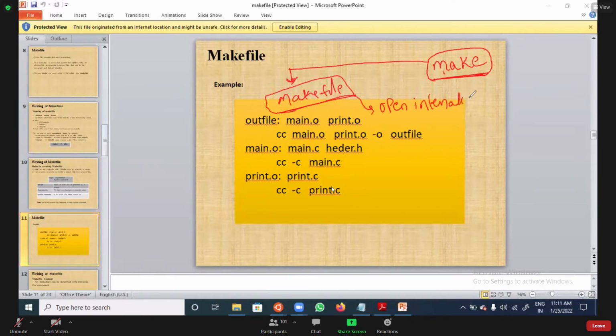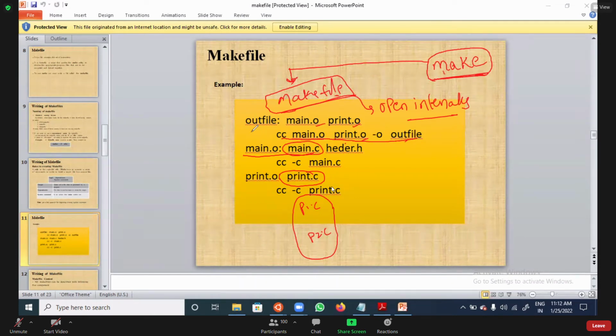After opening the file, it checks what files are there: main.c, print.c, p1.c, p2.c. All these files it will compile, and it is going to generate object files. After generating object files, it compiles them, and then finally it gives the output.